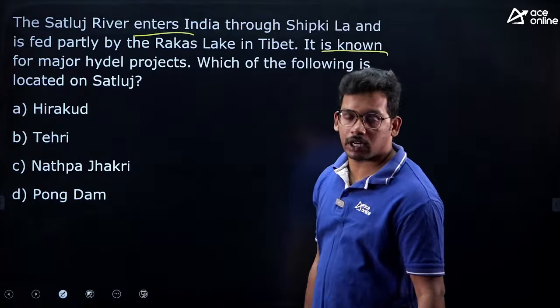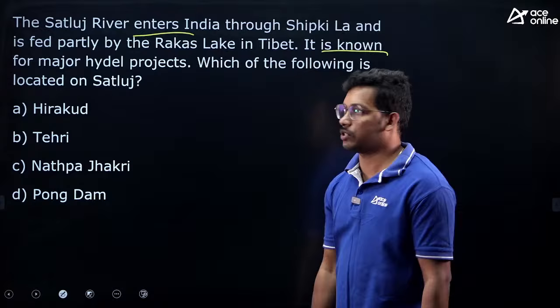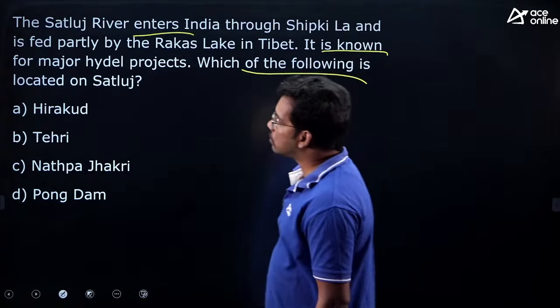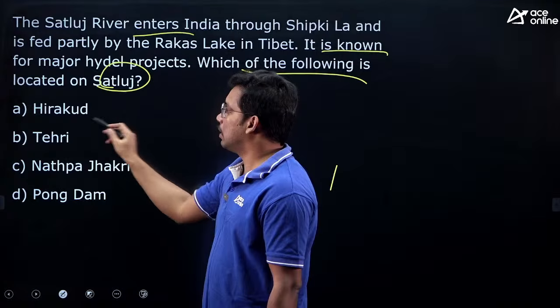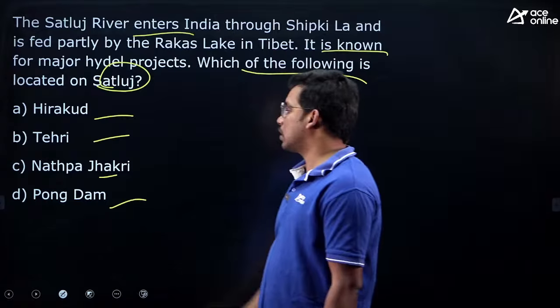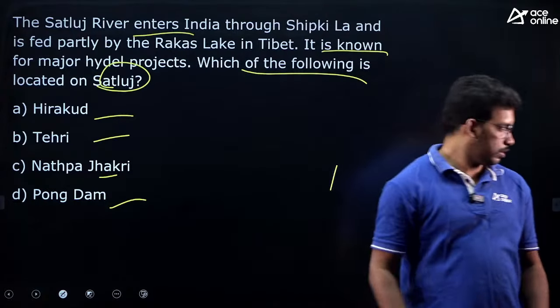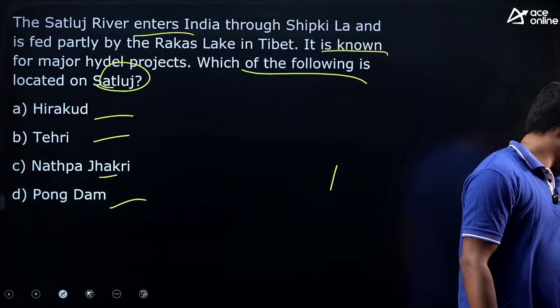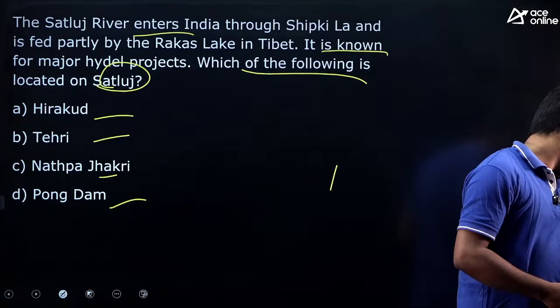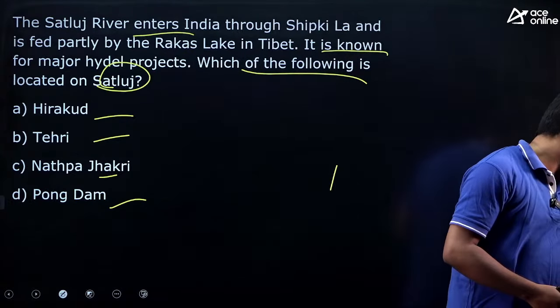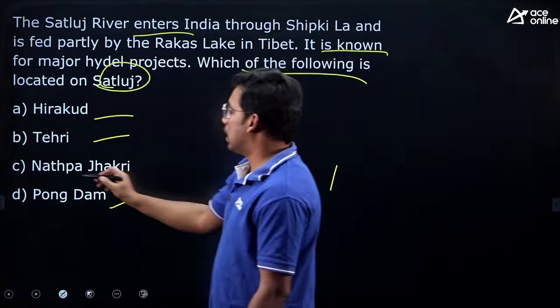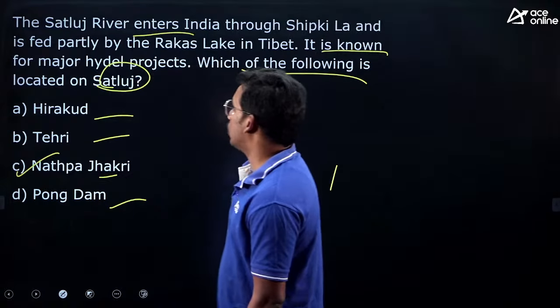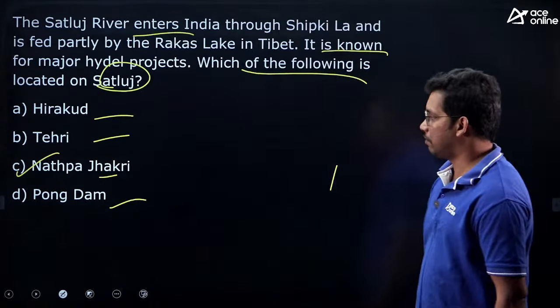They themselves said that Sutlej is known for many hydel projects. Which of the following is located on the Sutlej river? Hirakud, Tehri, Nathpa Jakri and Pong Dam. Right. So Shiva, Abhishek, a few people have already answered. Very good. Nathpa Jakri Dam is located on the Sutlej river. Correct.